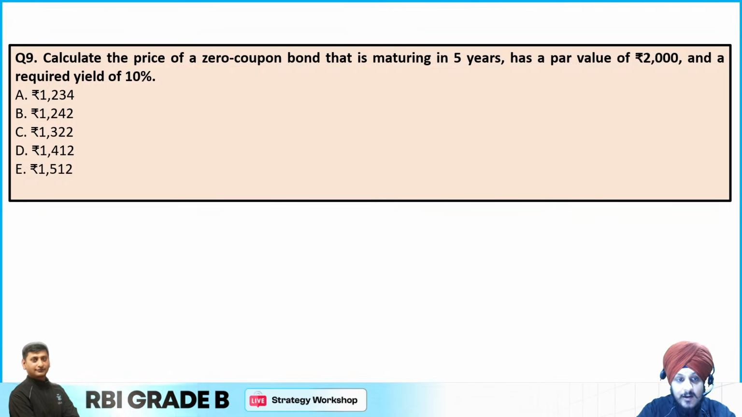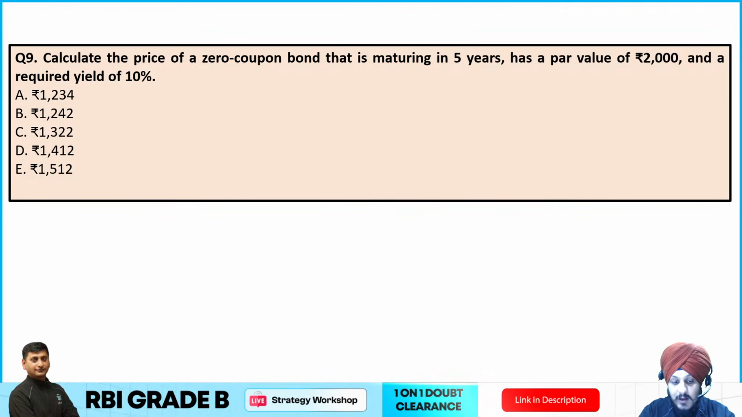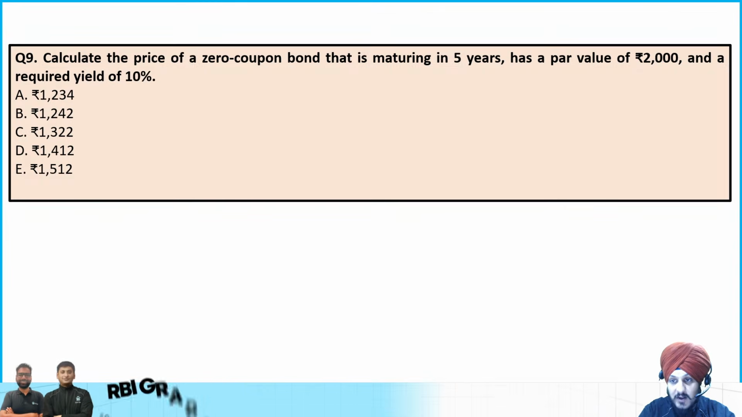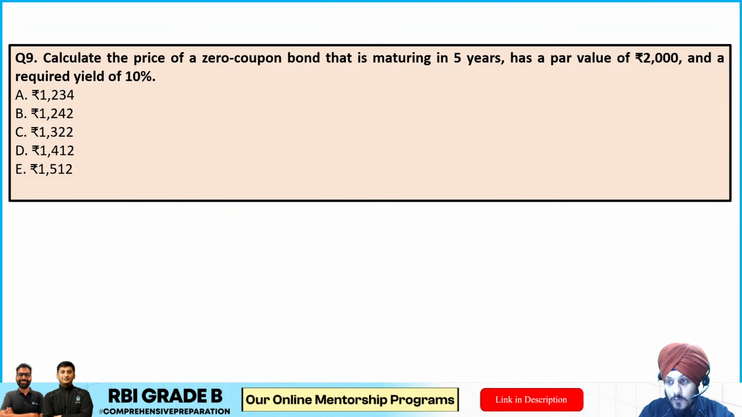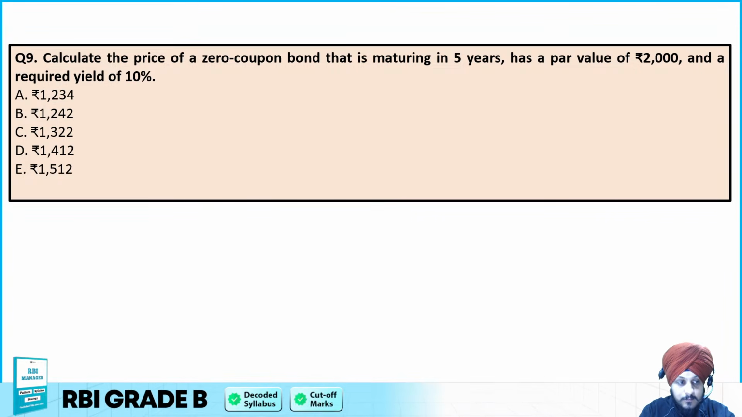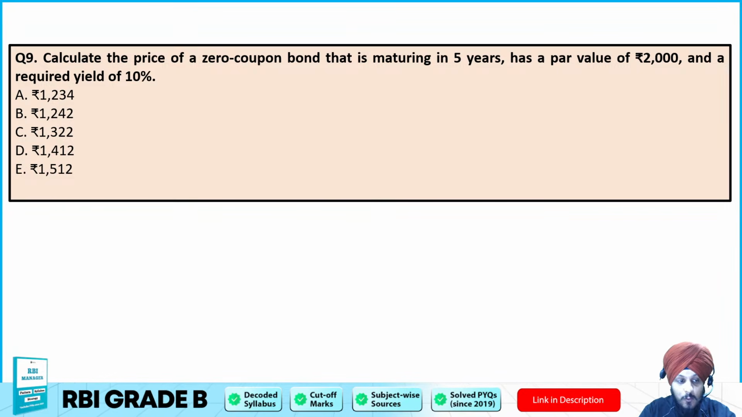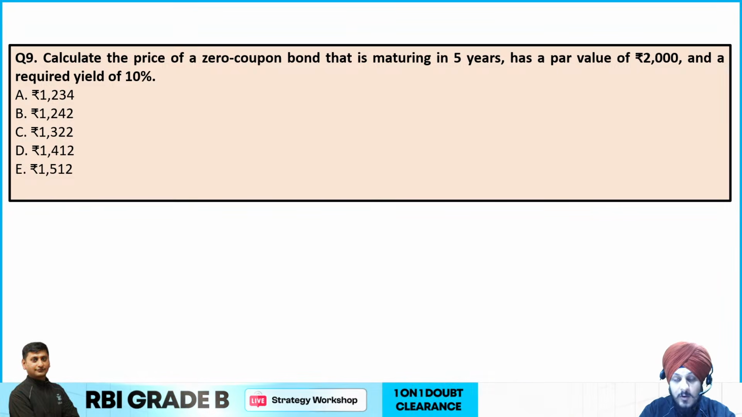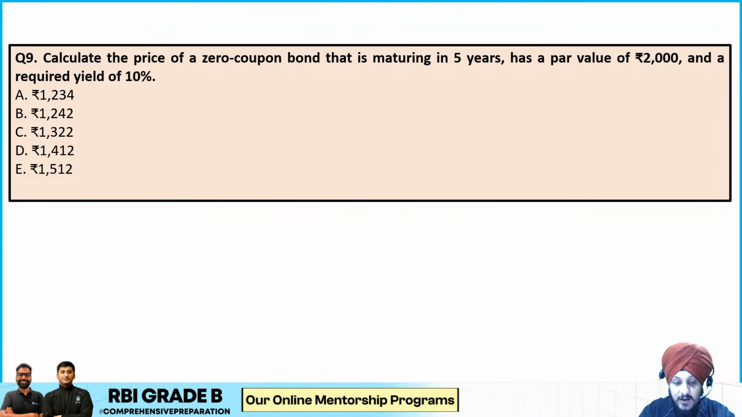Question number 9 says: calculate the price of a zero coupon bond that is maturing in 5 years, has a par value of rupees 2000 and a required yield of 10%. Option A is 1234, option B 1242, option C 1322, option D 1412, and option E is 1512. So you just have to apply the formula. If you know the formula, you can easily mark the correct answer. Take your time.